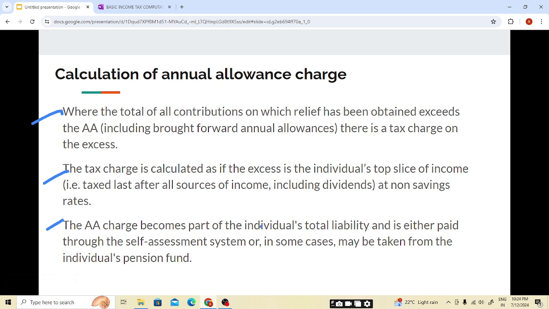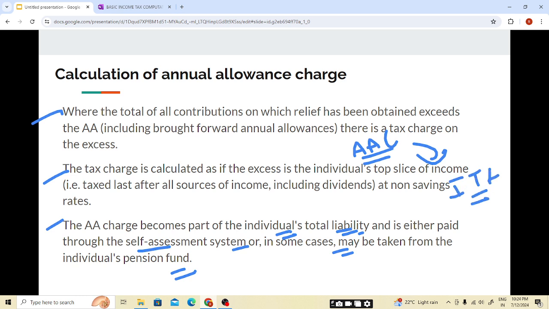The AA charge becomes part of the individual's total liability and is either paid through the self-assessment system or in some cases may be taken from the individual's pension funds. So the annual allowance charge will be added to the income tax liability of the individual, or it will be extracted from the pension funds. I hope this is clear. How will we be calculating the annual allowance charge?